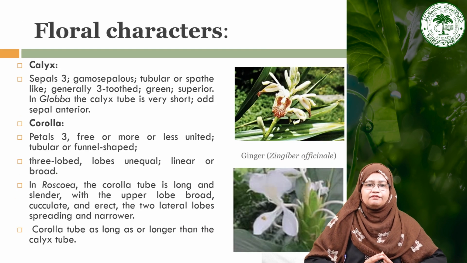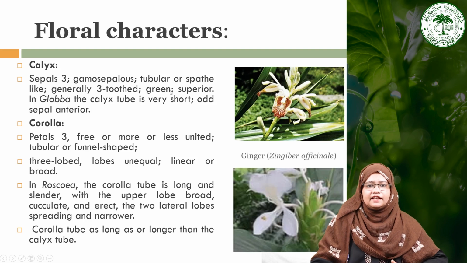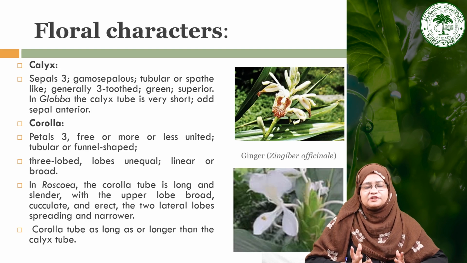Now moving towards the next floral character, that is calyx. Sepals are represented by 3 gamosepalous sepals, and they are either tubular or spathe-like, generally 3-toothed and green in color, and they are superior in nature because the ovary here is inferior. In Globba the calyx tube is very short, or the odd sepal is anterior. Now if we see the corolla, it is also represented by a number of petals, that is 3. They are free, or sometimes they are more or less united to form a tubular or funnel shaped structure.